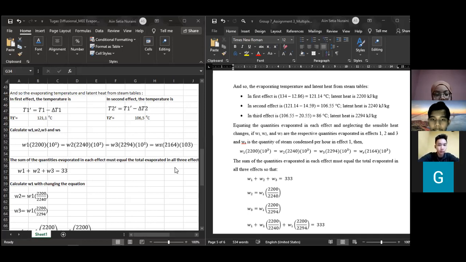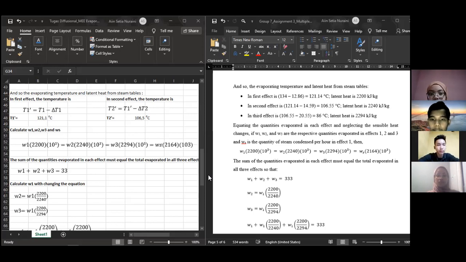And after we find the latent heat, we can equate the quantities evaporated in each effect, neglecting the sensible heat change. If V1, V2, and V3 are the respective quantities evaporated in effects 1 until 3, and Vs is the quantity of steam condensed per hour in effect 1, then we get the equation: V1 multiplied by 2,200 is equal to Vs multiplied by 2,164.